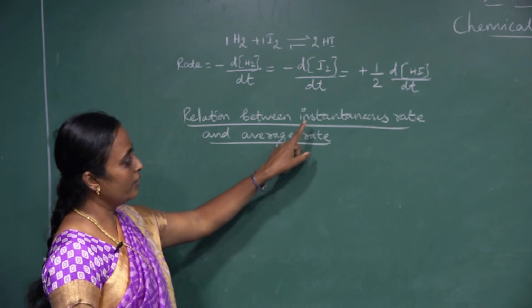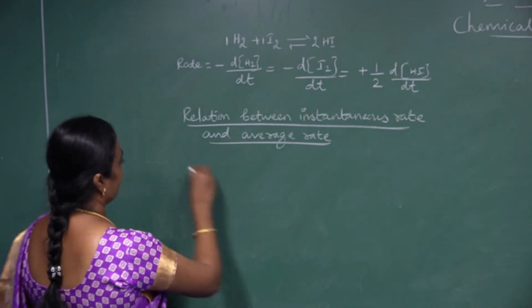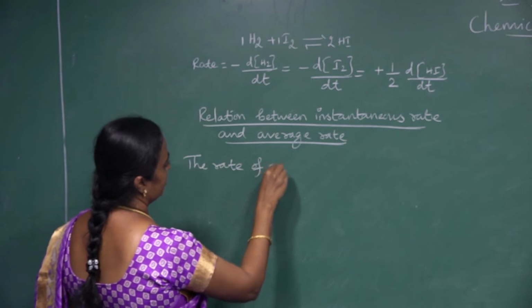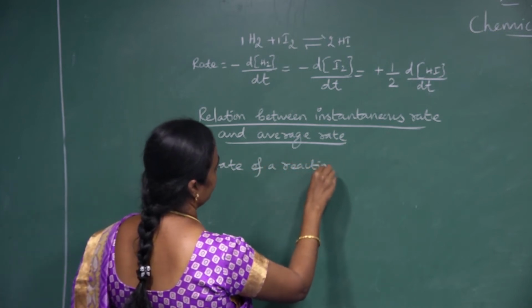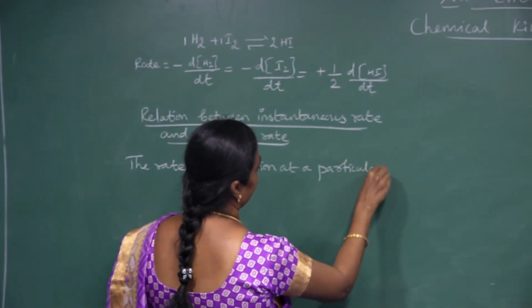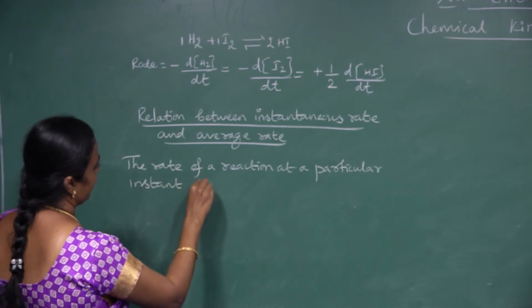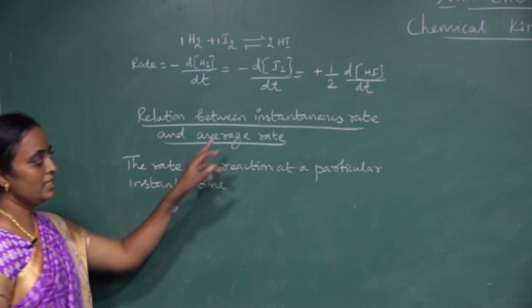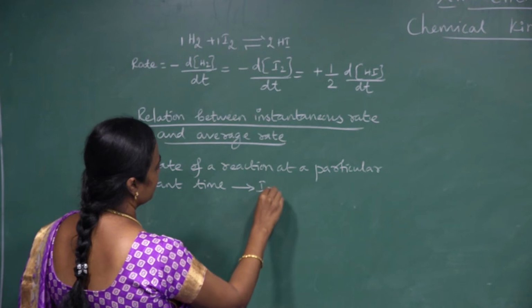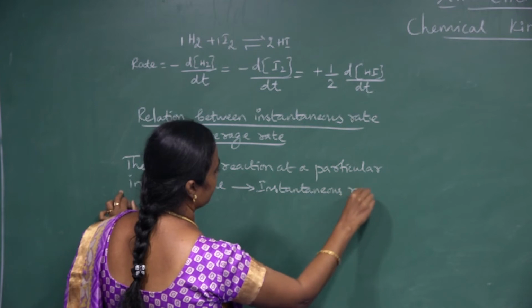If you want to calculate the rate of a reaction at a particular instant of time, that gives the instantaneous rate.